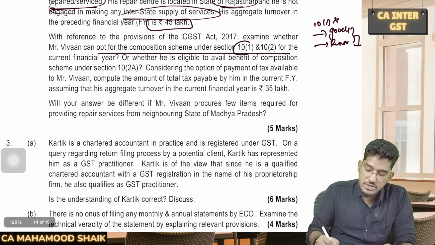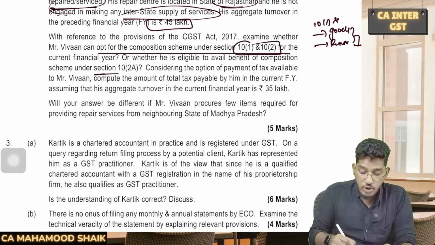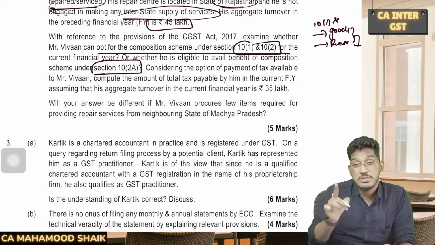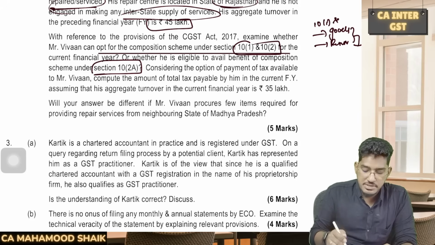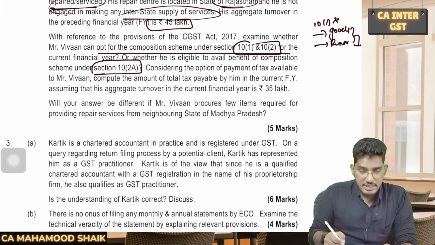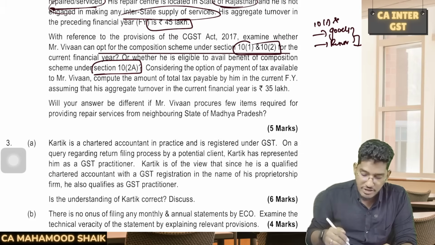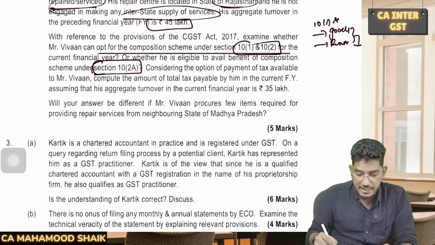So he will not be eligible to opt for composition levy under section 10 subsection 1 and 2, but he is eligible to opt for composition scheme under section 10 subsection 2A. So basically, if your aggregate turnover in the preceding financial year is less than 50 lakh rupees, then you can opt for composition levy under 10 subsection 2A, which is a composition levy for services. Yes, you become eligible for that.